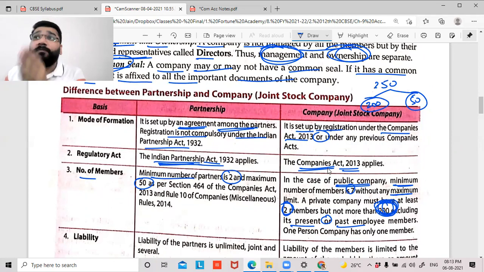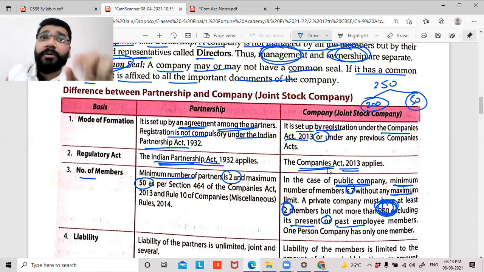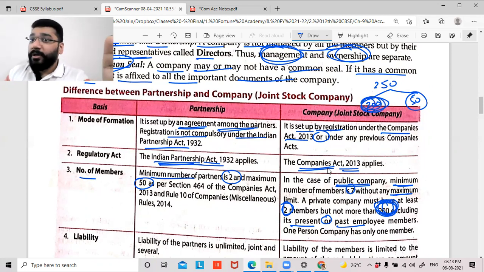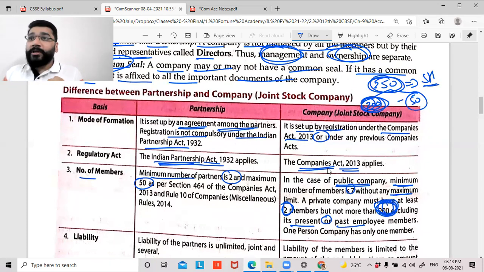The maximum number of shareholders you can have is 200, but here it's 250. How? Because from this 250 I'm subtracting the shareholders who are my employees. After subtracting them, if it is up to 200, no problem. Beyond 200, not allowed.